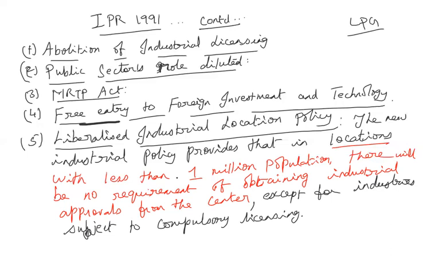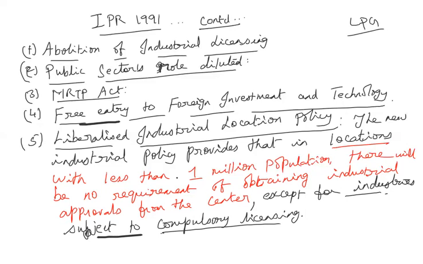Only thing is, it should not come under the category of compulsory licensing, the 6 industries we mentioned in the first feature. As long as it doesn't belong to those categories, they can establish their industries in any area with less than 1 million population.